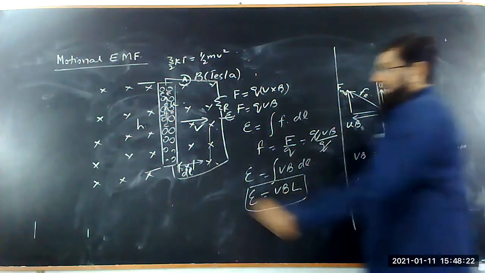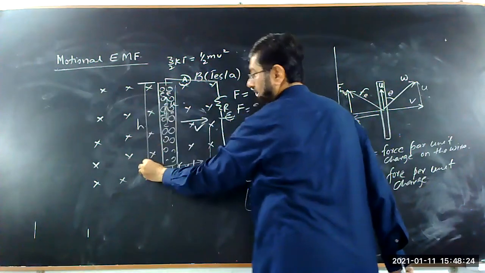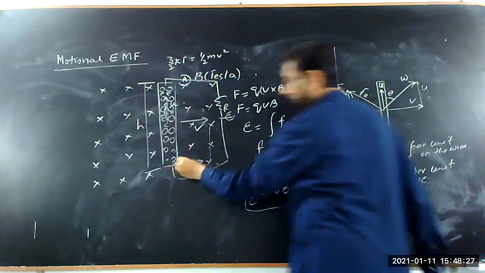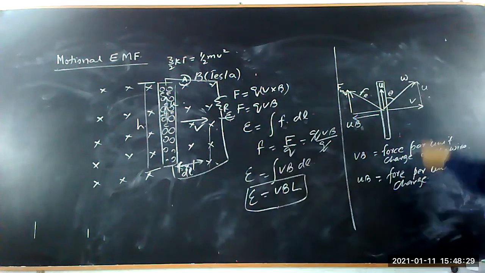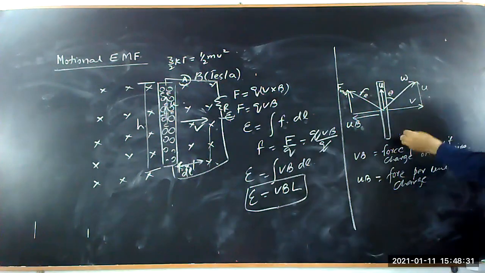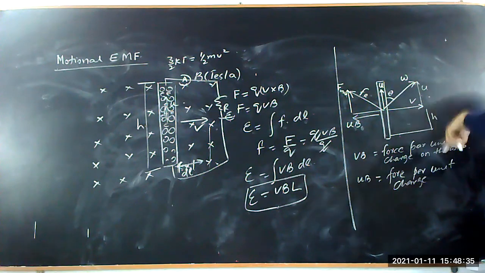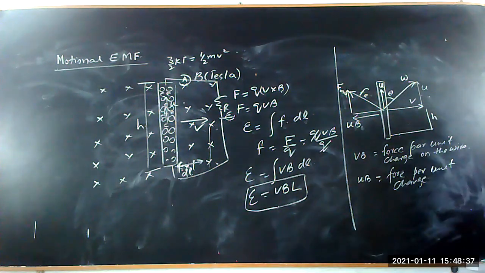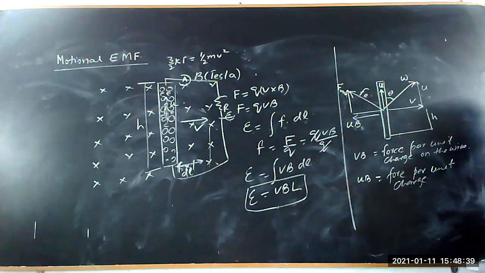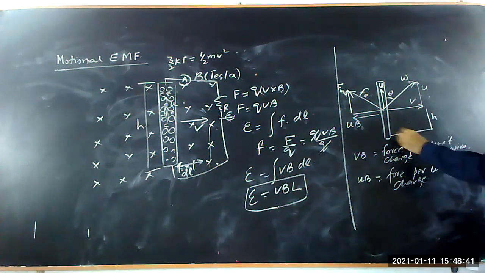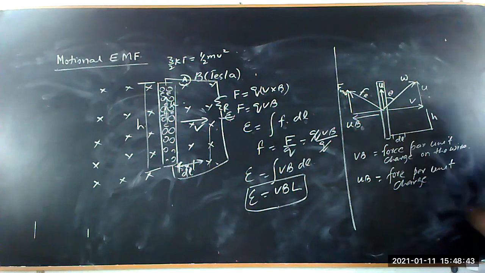If we say that this is the H of the wire and here this is the DL, then in terms of length, H is the height or length of the wire, and this is called the DL. It means the displacement covered by the wire.